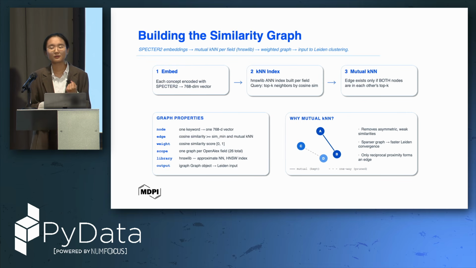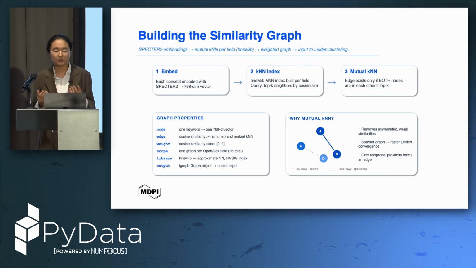So how do we build a graph? Here we decide again to use cosine similarity. We first still use Spectre 2 as our embedding tool, and embed into 768-dimensional vectors. And then we use HNSW to do an approximate nearest neighbor search to select the top k nearest neighbors for each of the keywords. And then we do a mutual KNN and try to form the edges between keywords.